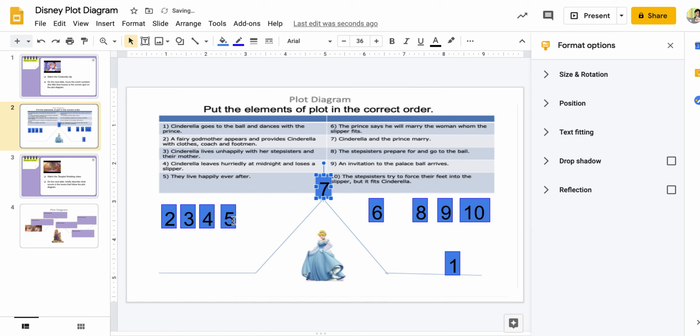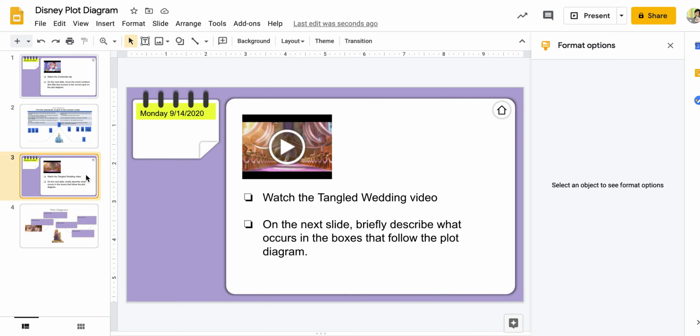And then maybe 5 is going up the plot diagram. So you just arrange these events in the order they happen according to the plot diagram. They're listed up here. 6 would be the prince says he will marry the woman whom the shoe fits. 7 would be Cinderella and the prince marry. They live happily ever after. So you take that number and you put it where it goes.